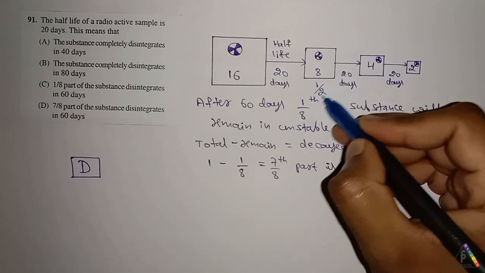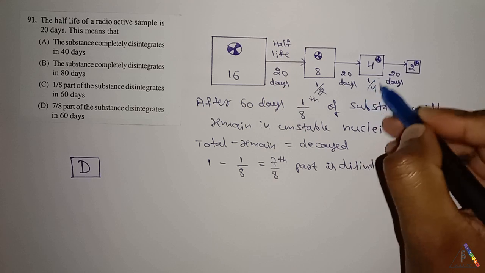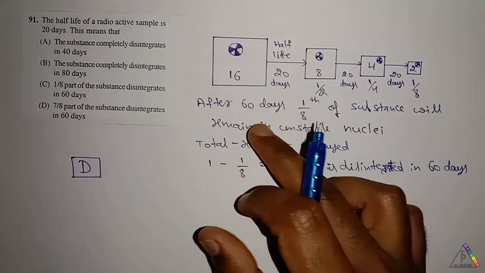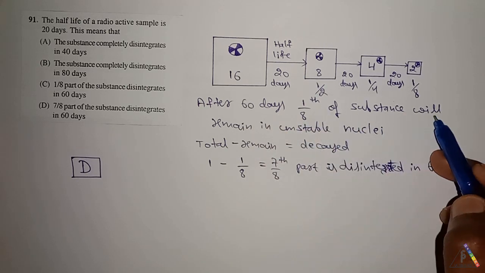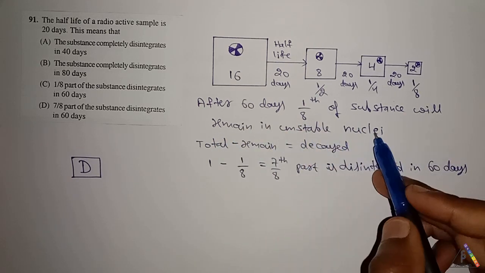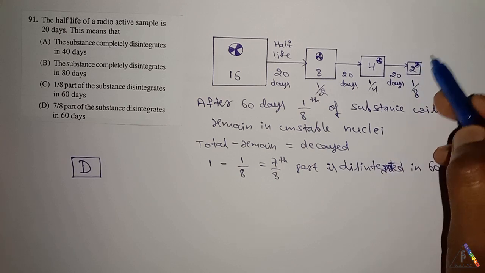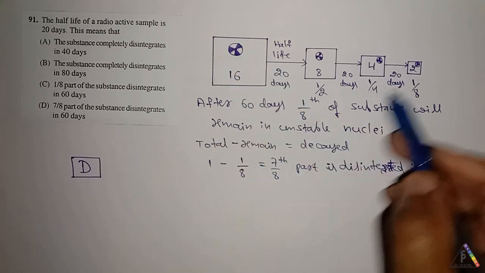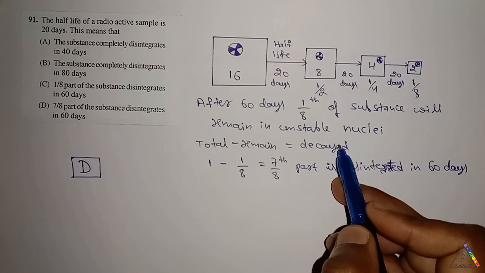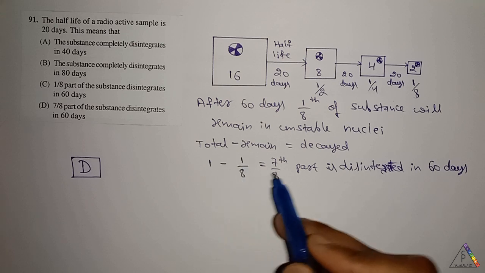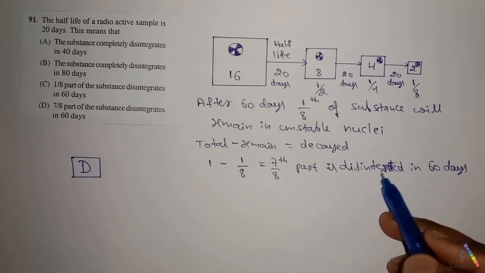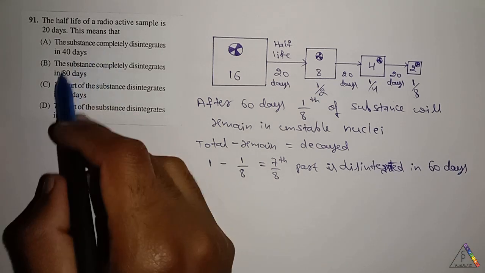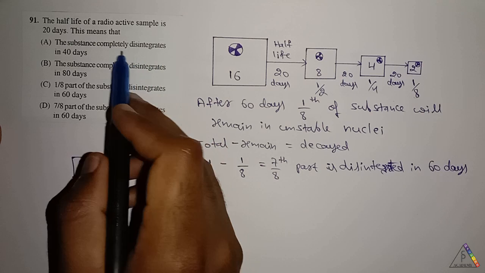Again in this, half means 1 by 4th. In this again half means 1 by 8th. After 60 days, 1 by 8th of the substance will remain as unstable nuclei, and some of them are decayed. That means the total minus the remaining gives the total amount which has decayed. That is 1 minus 1 by 8 is 7 by 8th part is disintegrated, that is decayed in 60 days. Here the options are: the substance completely disintegrates.